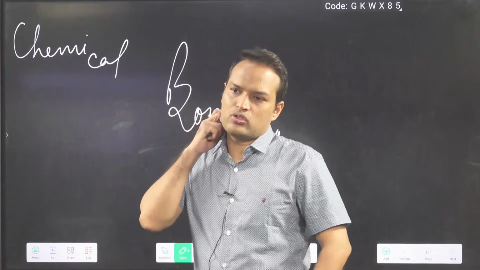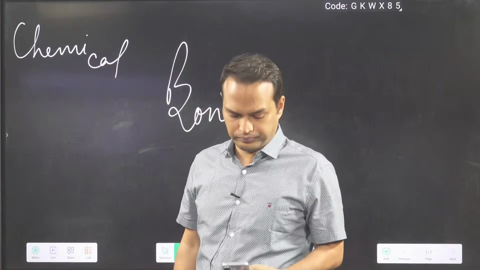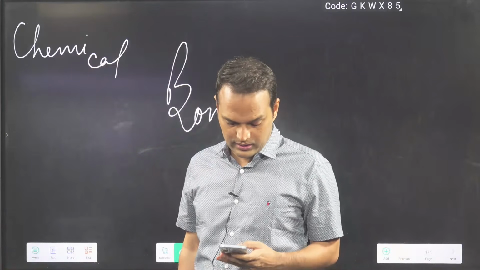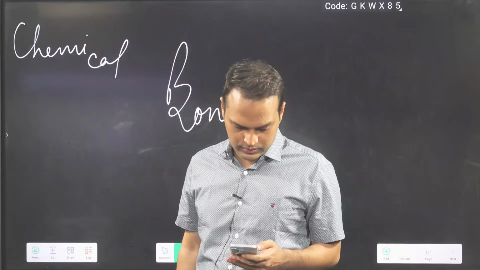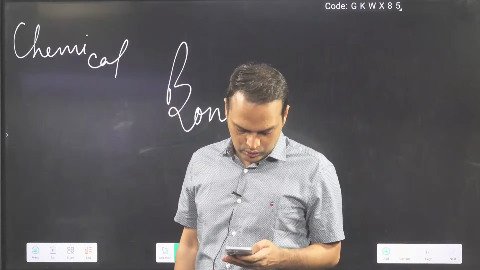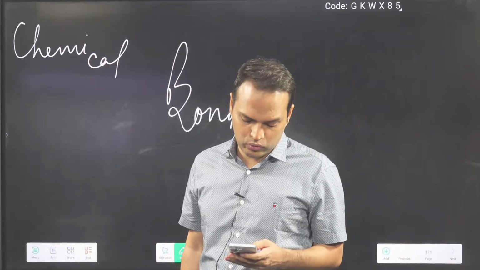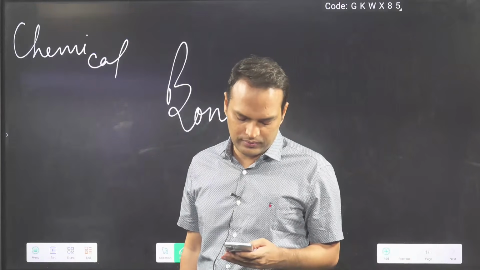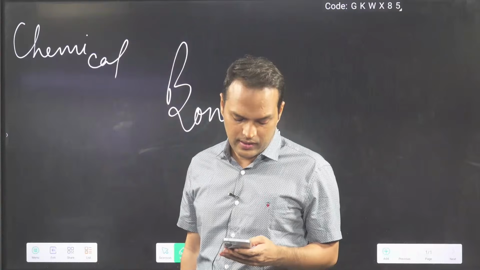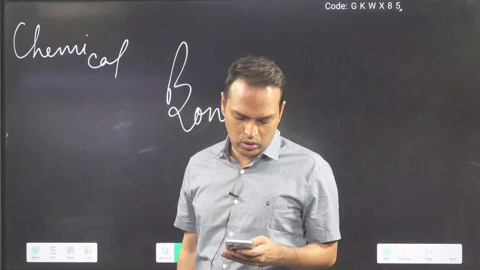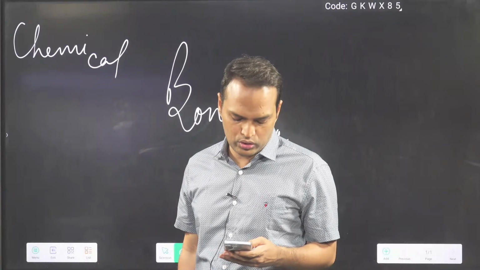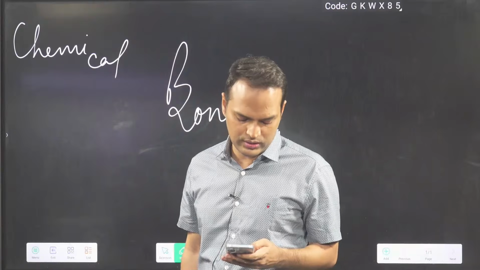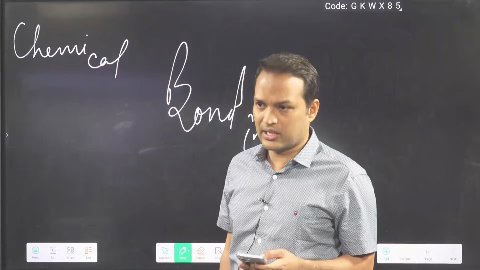This week up to which topic? Syllabus they will tell you. Chalo, I'm telling you so that you can also start. Lewis dot structure, Fajans rule. So what we have to complete: basics of bonding, ionic bond properties, lattice energy, Fajans rule, octet, coordinate bond, Lewis dot structure, formal charge and limitations. So these are the topics.